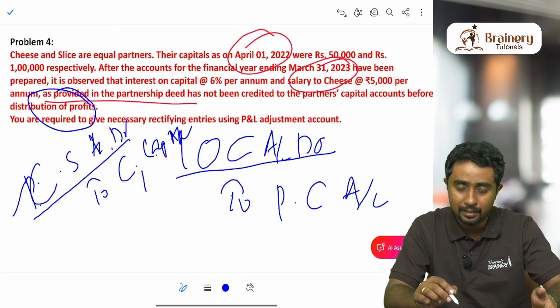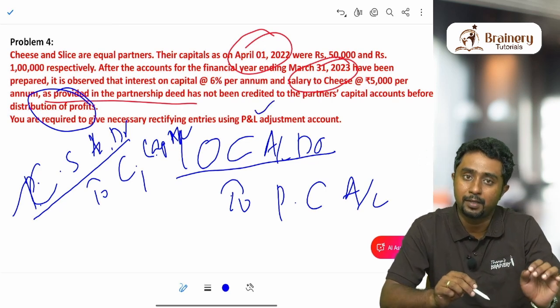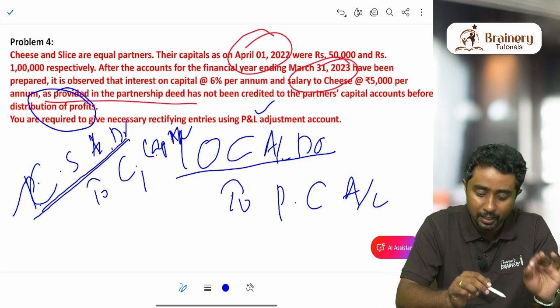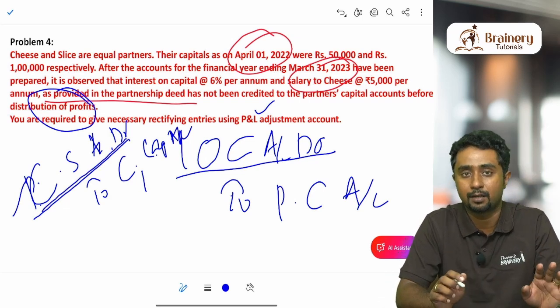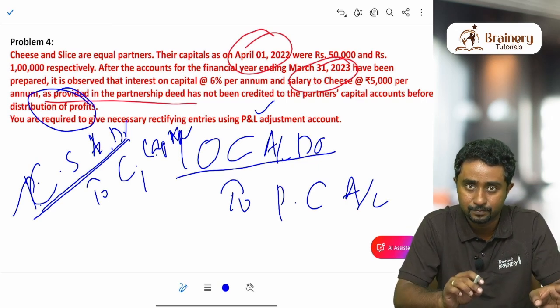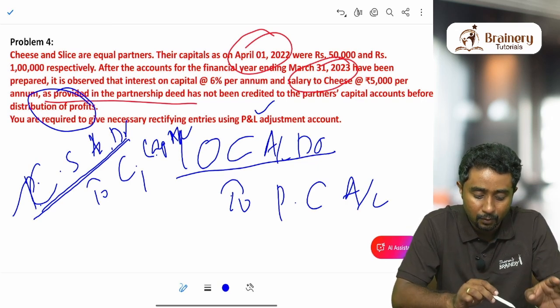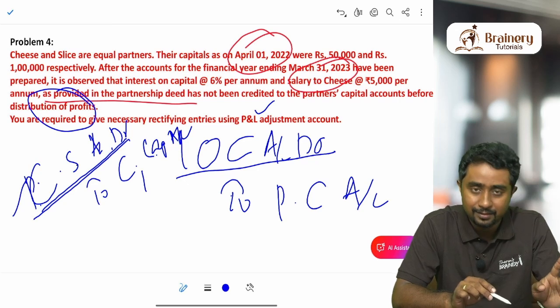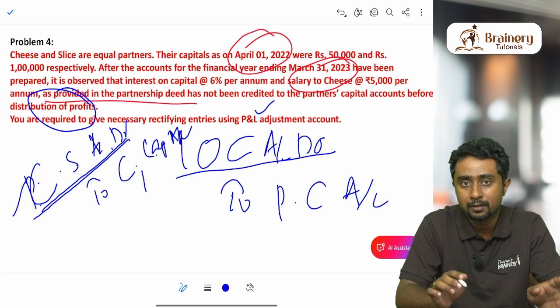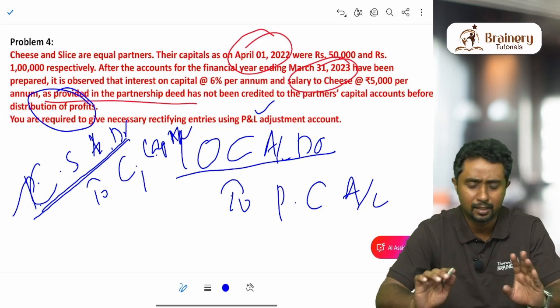Instead of passing these entries, if you are using this method to correct the errors, you just have to replace the name of the account with profit and loss adjustment account. Here one is Chi's salary and one is interest on capital. In both these places, we are going to write profit and loss adjustment account. Same amounts, nothing different.